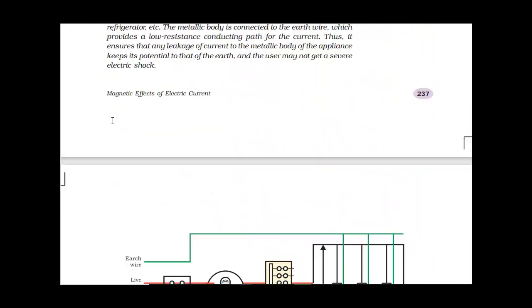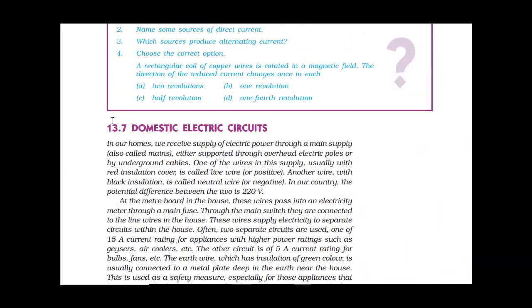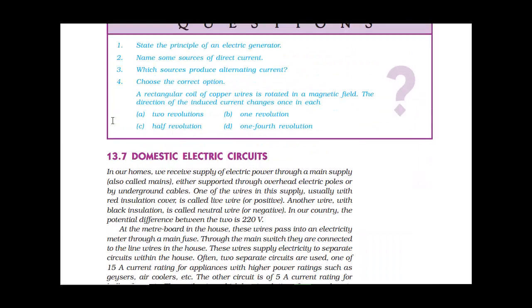So let me just mark that. Yes, 13.7 is deleted. Only this topic is deleted, except this everything remains the same. So you need to focus more on this, as these are the topics that will be continuing for your PUC syllabus also. So the next topic, that is sources of energy.